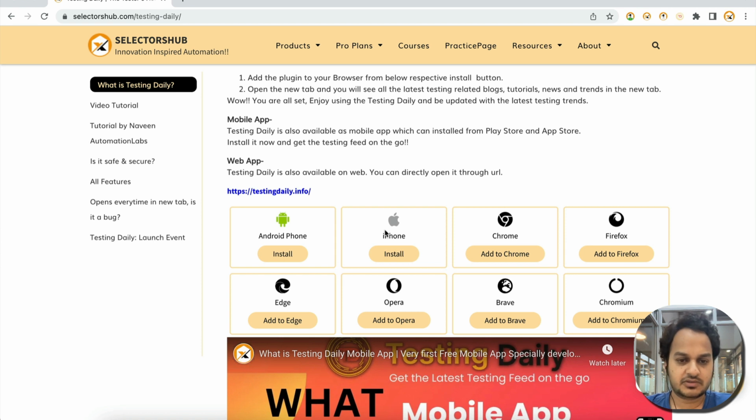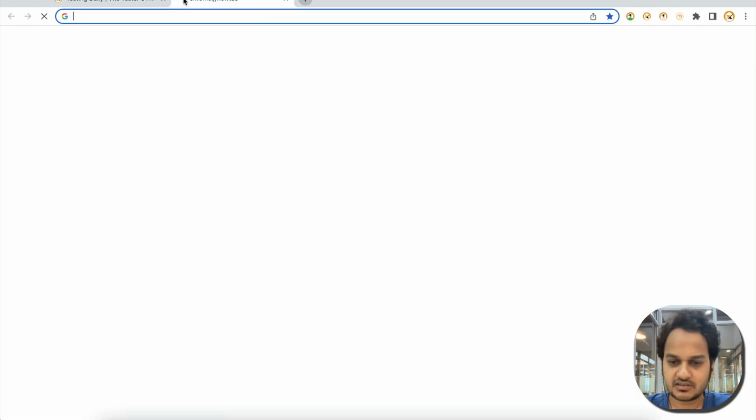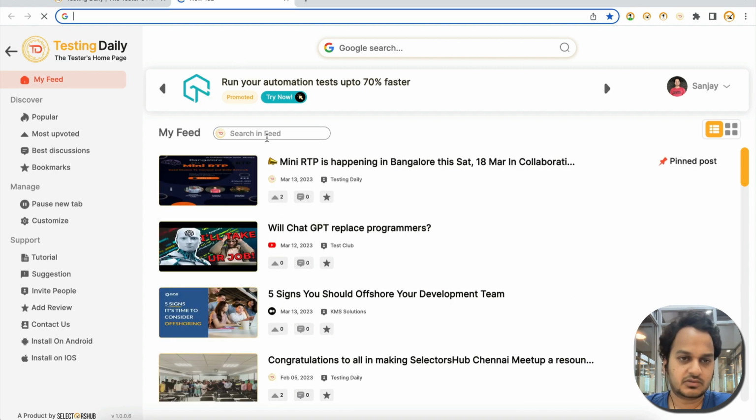Here is how you can check whether your feed is being picked up by Testing Daily or not. You can check on any platform, like the testingdaily.info website, or the mobile app or the browser plugin. Suppose we have already installed the browser plugin. Just open a new tab, and you will find Testing Daily, as you know.